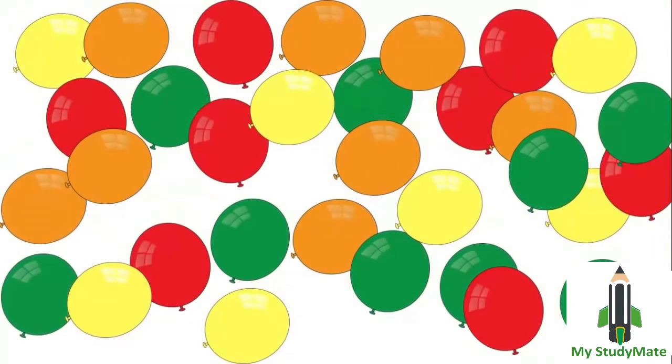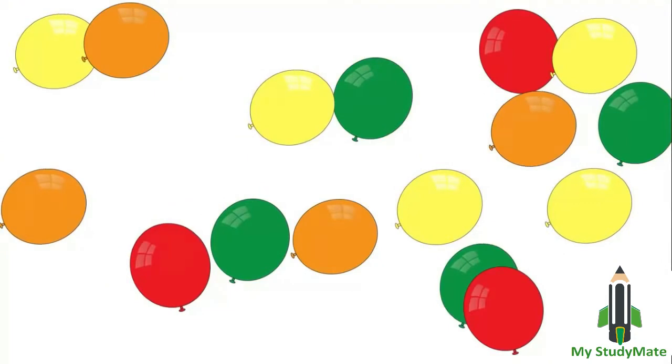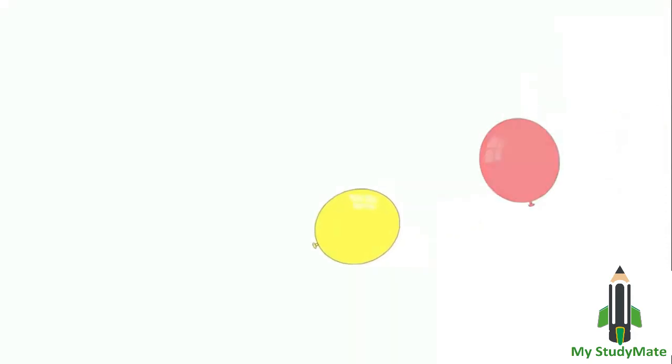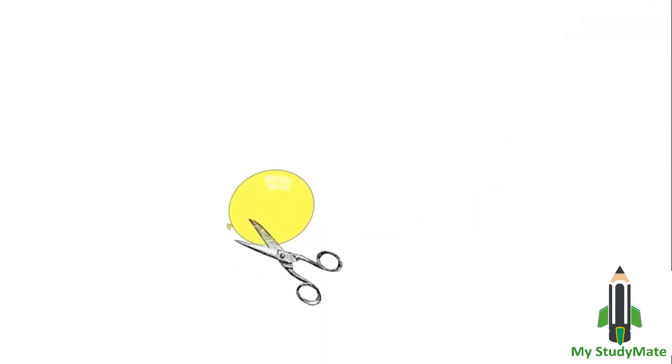Think of the block of gold as a room of balloons. If you halve the number of balloons in the room, halve it again and keep doing this, you will eventually end up with just one balloon. If you cut the balloon, does it still function as a balloon? No. The same can be said about atoms.